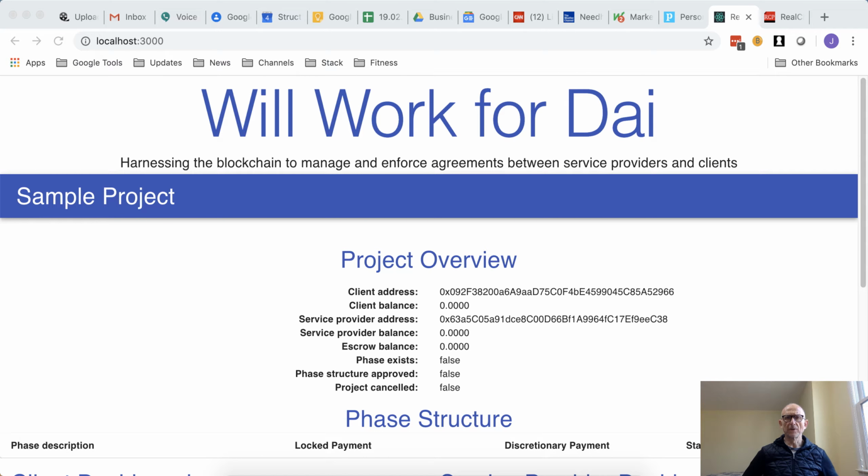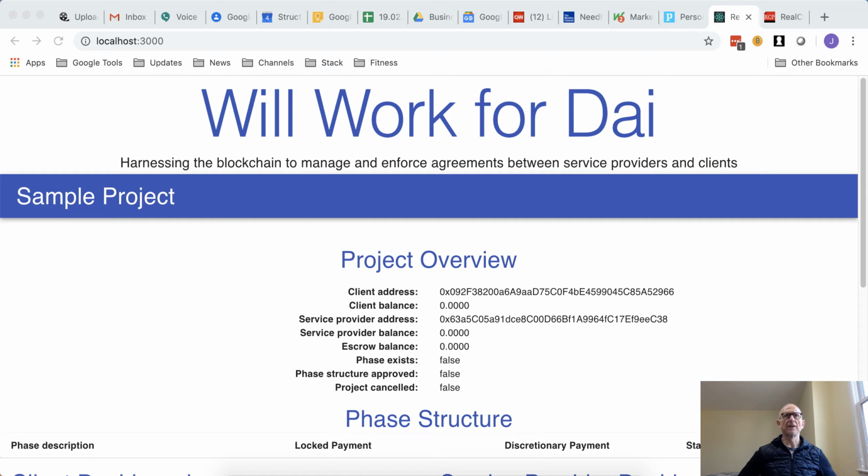If one party doesn't fulfill its obligations, the other party is typically out of luck. Even where a legal agreement exists, going to court is so expensive that it only makes sense for the largest projects. The Will Work for Die blockchain app addresses this problem by defining an agreement between a service provider and a client and holding the funds owed under the agreement until specific terms agreed to by both parties are fulfilled.